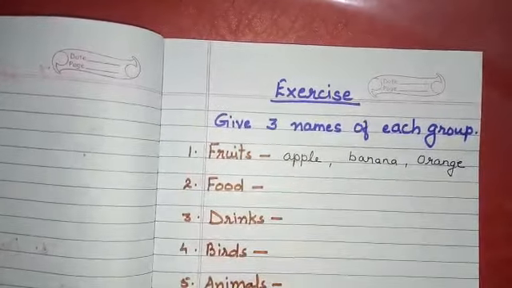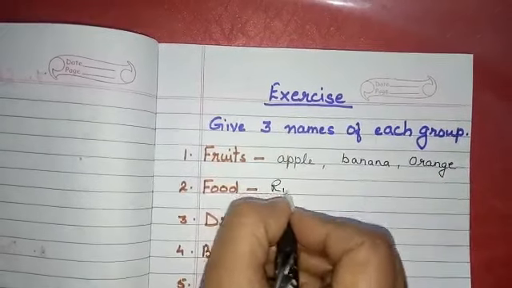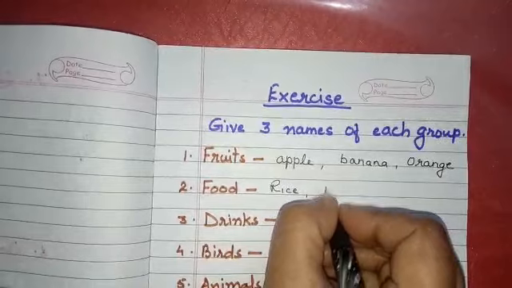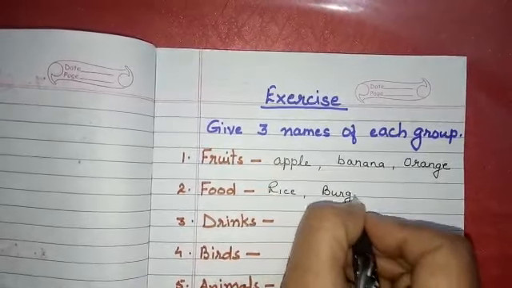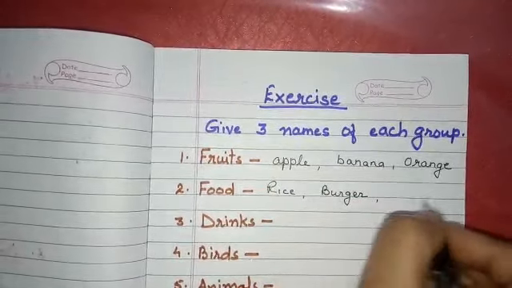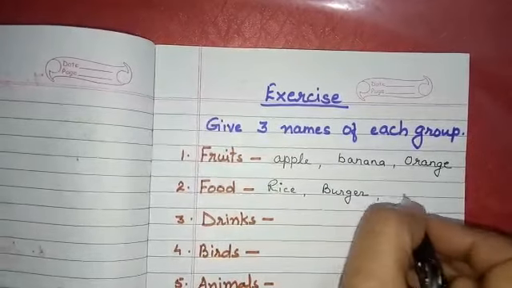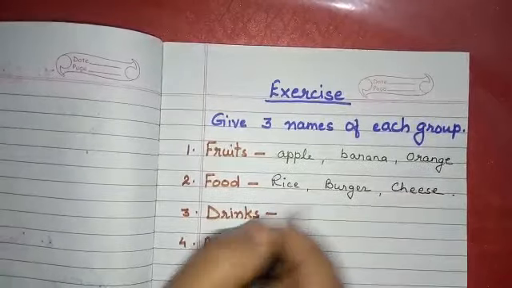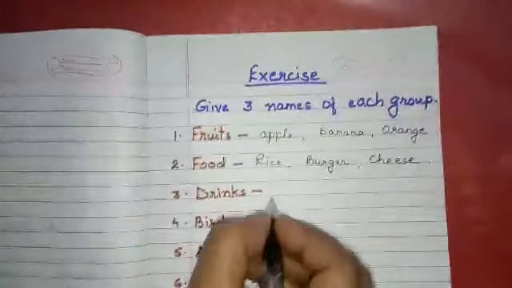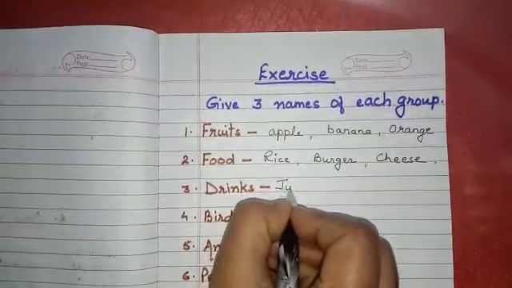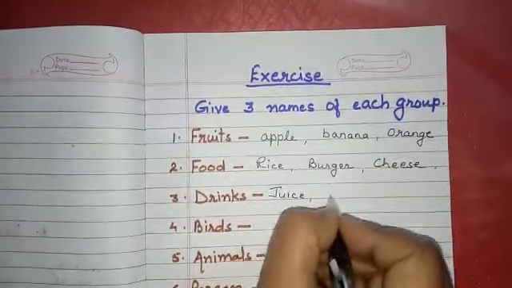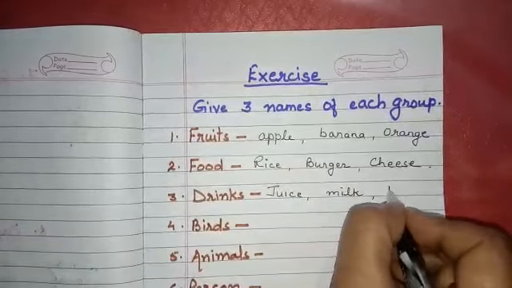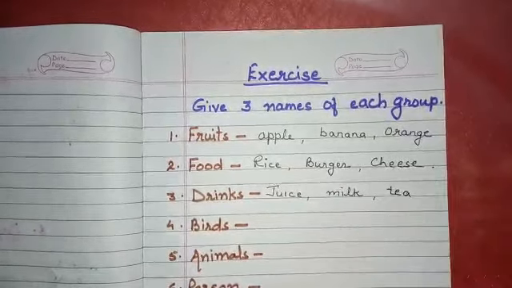Food group: rice, then you can write burger, and you can write dal, or you can write cheese. All these come in the group of food. Then drinks: juice, milk, and tea.